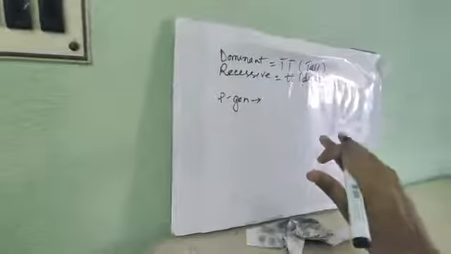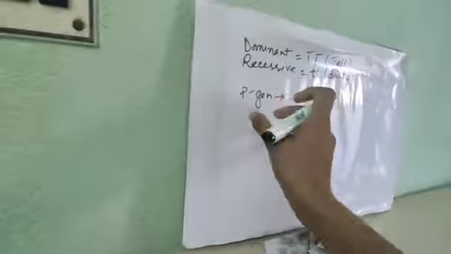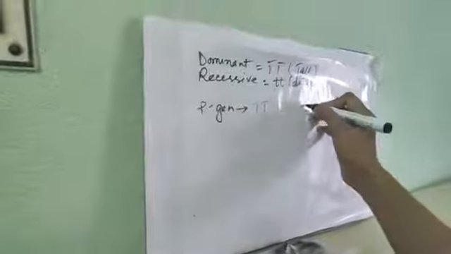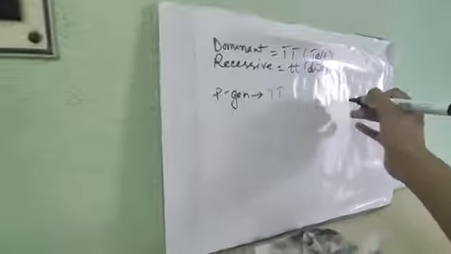Remember, the way I am doing the cross, you have to do it in the exact manner. You have to write all these things: P generation, F1 generation, everything you have to write. Okay, so P generation, what is being taken? Capital T is being crossed with small t.